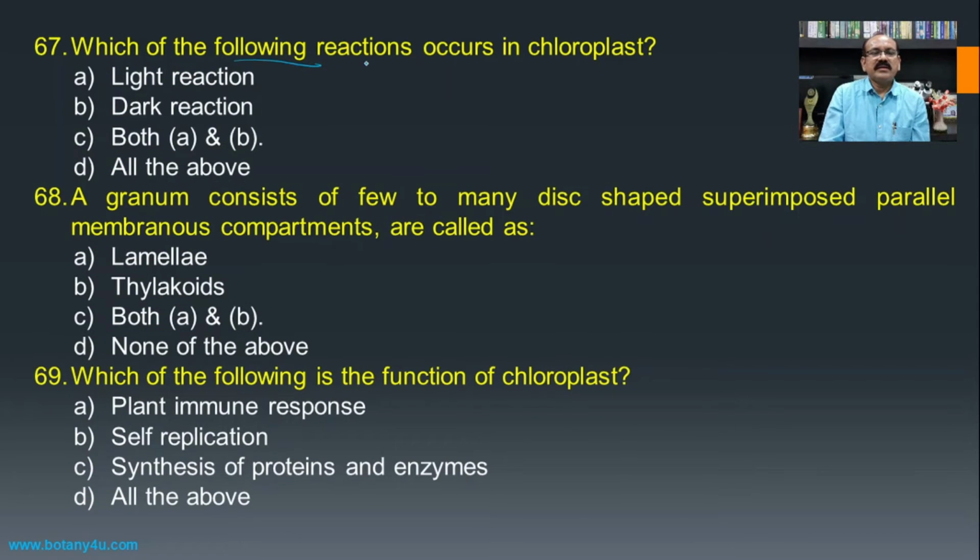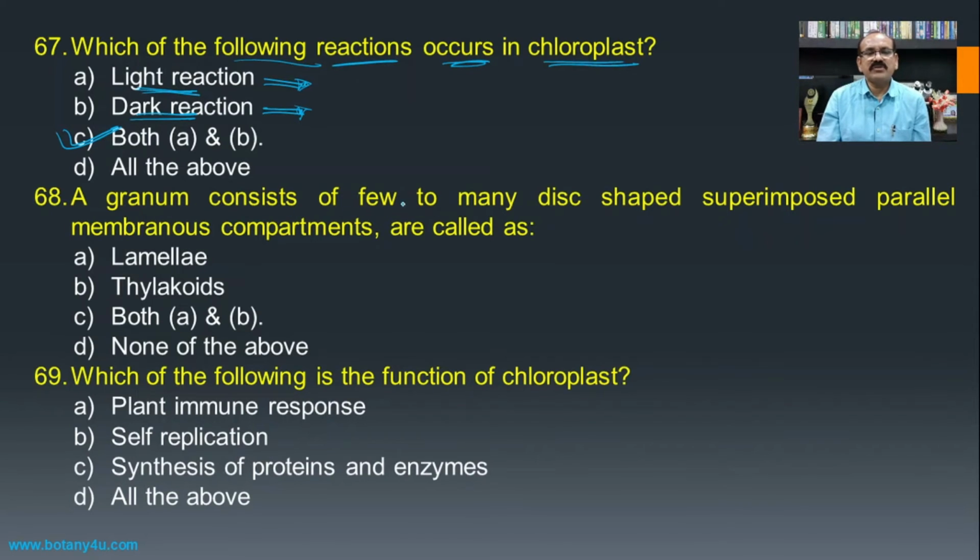Then, which of the following reactions occur in chloroplast? If we see the chloroplast, there is a light reaction and also a dark reaction. In the light reaction, as you have studied, there are cyclic photophosphorylation and non-cyclic photophosphorylation, and the dark reaction is the Calvin cycle, the HSK pathway, then the CAM pathway, etc. So both these, the light reaction and dark reaction, occur in the chloroplast.